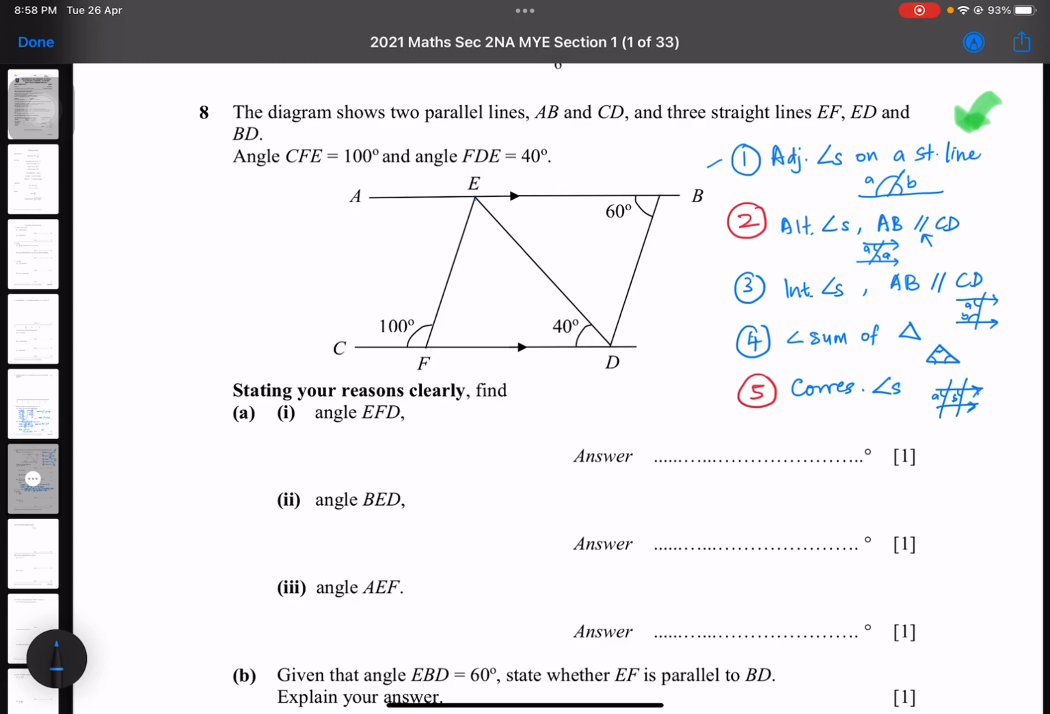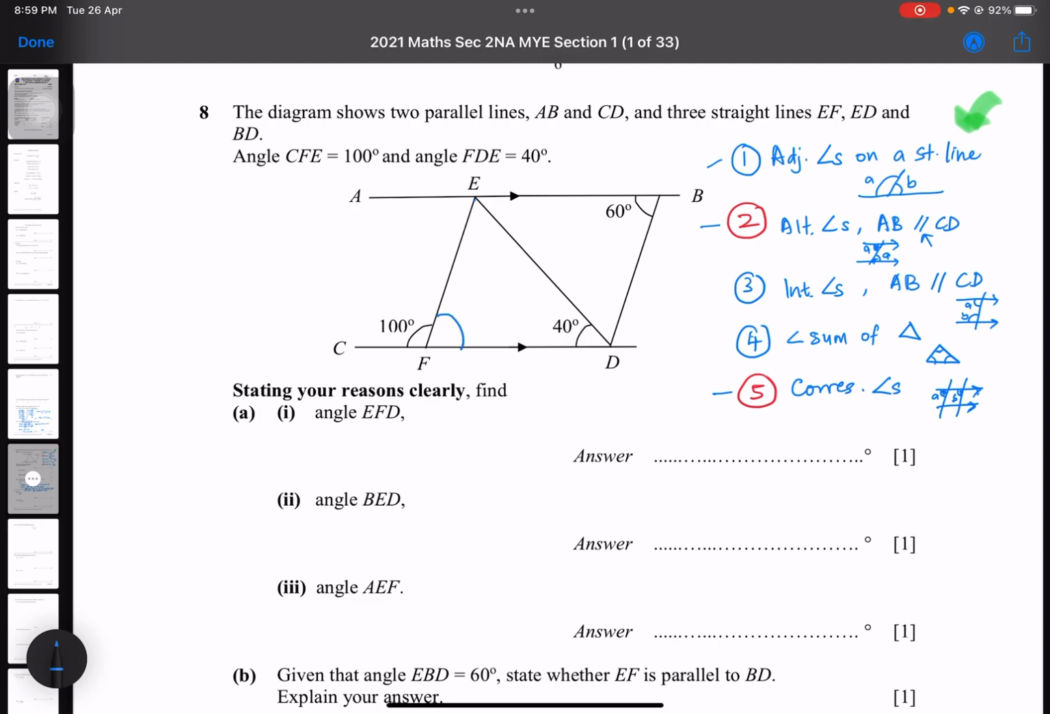So why do I put number 2 and number 5 in red? Because corresponding angles and alternate angles are equal in value. When I say alternate angles, the two angles must be equal, and corresponding angles are the same. These two angles must be equal. So now let's try this question. EFD.